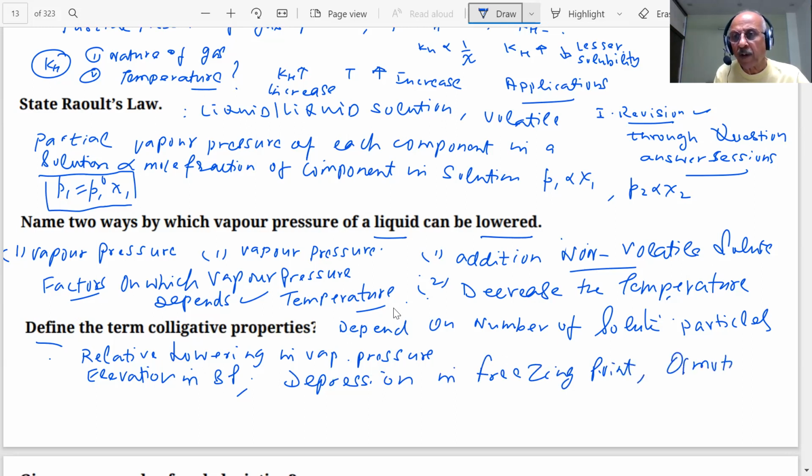Osmotic pressure, students. These are all examples of colligative properties. Do we get abnormal values? What is the main use of the colligative property, students? Why did we study all this? What were they used for?